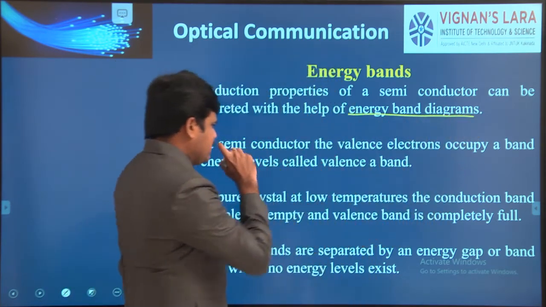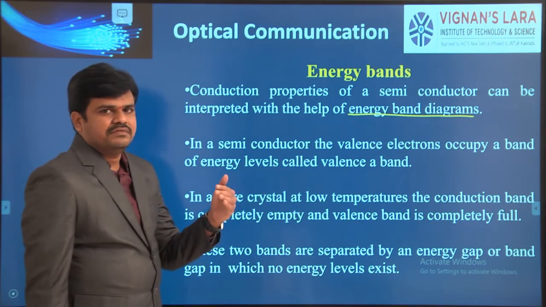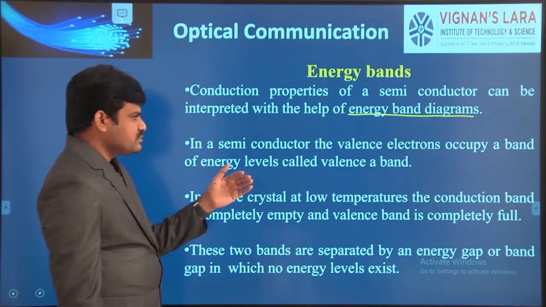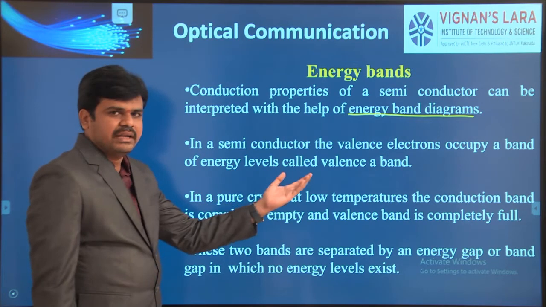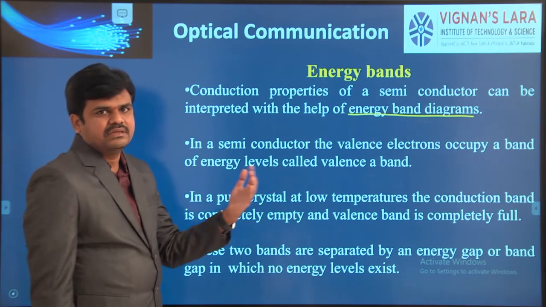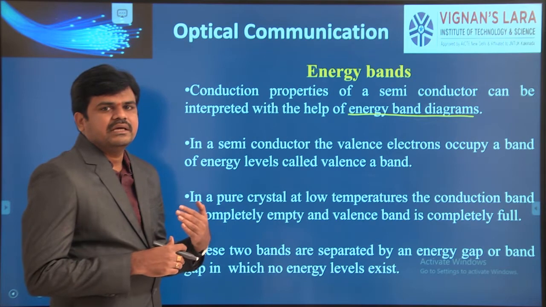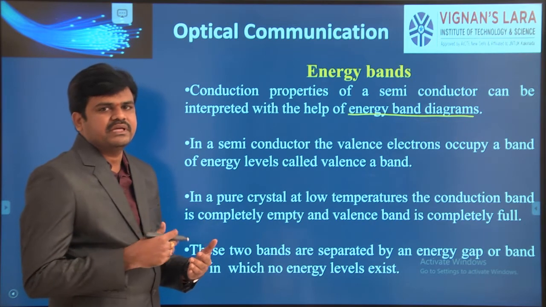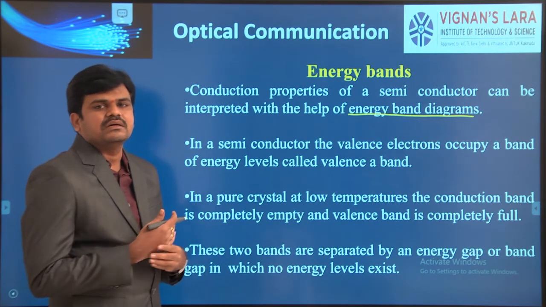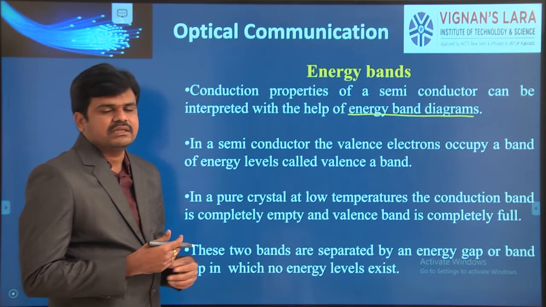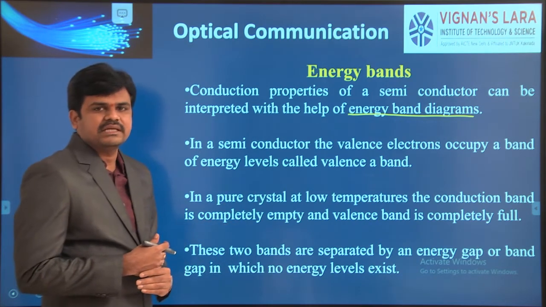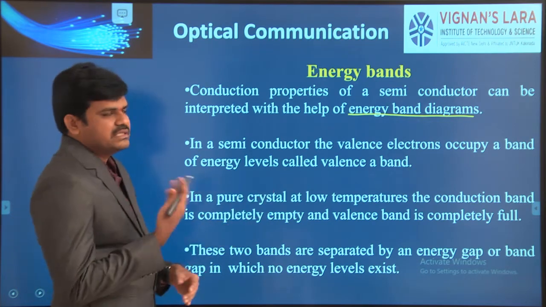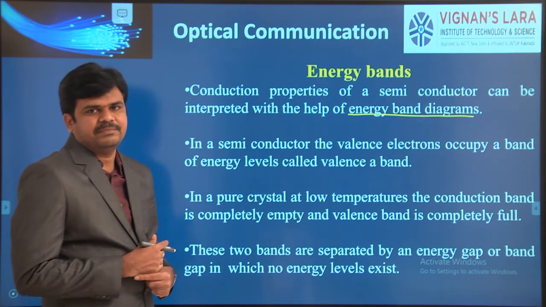In a semiconductor, valence electrons occupy a band of energy levels called the valence band. When some external energy in the form of heat or voltage is applied to the semiconductor, the electrons present in the valence band will shift into the conduction band.